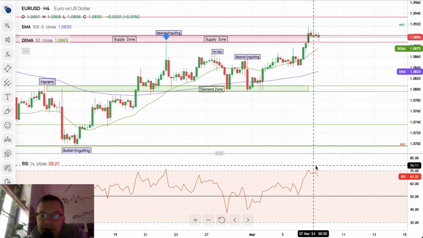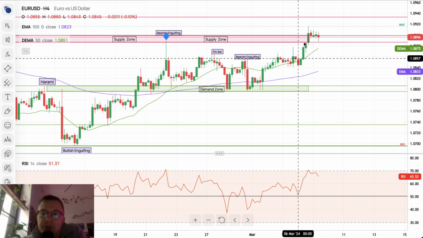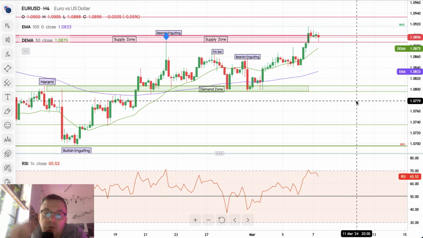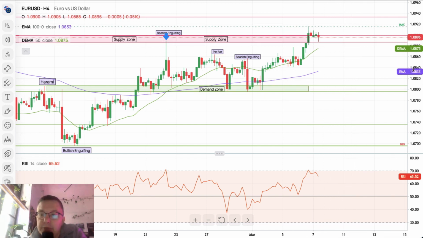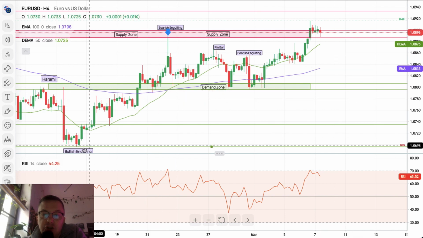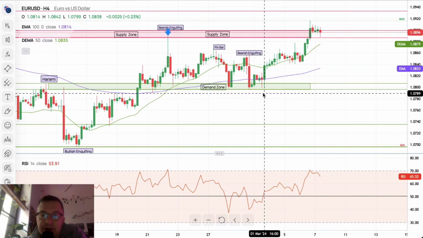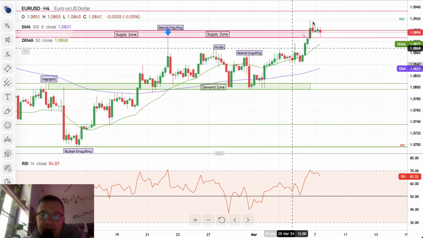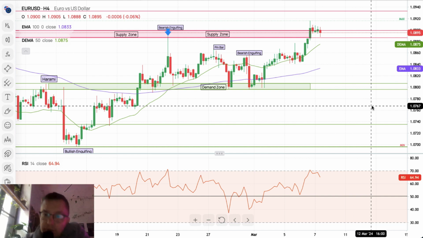Nevertheless, please notice that we hit extremely overbought market conditions. We can see that after the ECB interest rate decision is published, we might move lower. Why might we move lower? Because this might be only the positioning just before the interest rate decision by the ECB. So the market is positioning in three waves, A, B, and C, and then we might have the return to the downtrend. So please stay focused, stay vigilant.